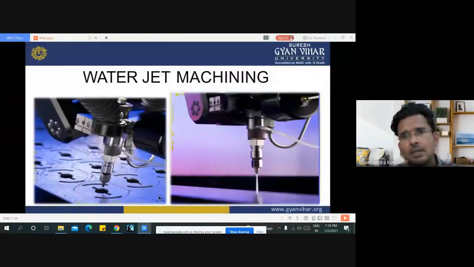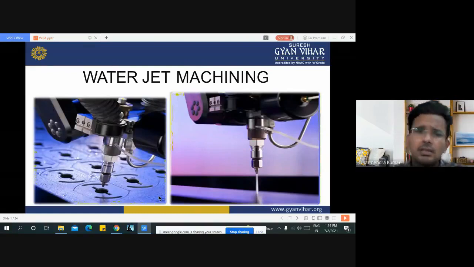Hello everyone. In today's lecture, we will discuss the water jet machining process. In the previous chapter, we discussed abrasive jet machining, and in this chapter, we will discuss various aspects of the water jet machining process. These two processes are types of newer machining processes or advanced manufacturing processes.